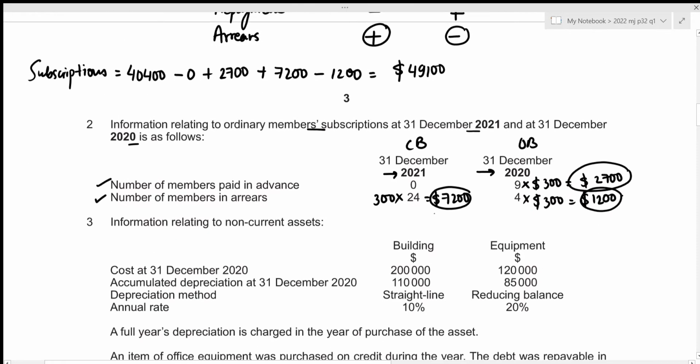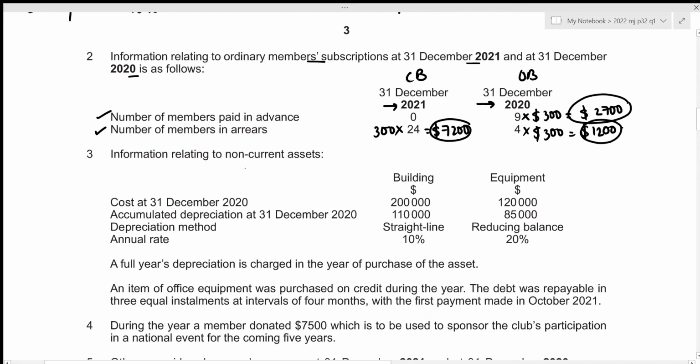All right. Then we are given information relating to the non-current assets. We are given the cost at 31st December 2020 for building as well as equipment. We are given the accumulated depreciation method, as well as the annual rate. And we are also told that a full year's depreciation is charged in the year of purchase of the asset, and an item of office equipment was purchased on credit during the year. The debt was repayable in 3 equal installments at intervals of 4 months, with the first payment made in October